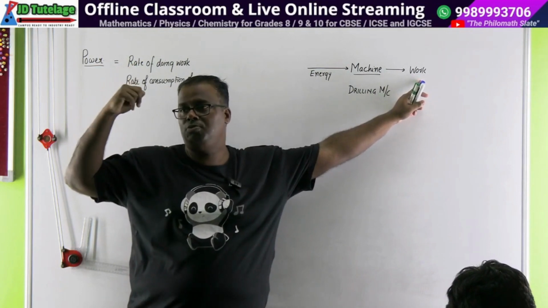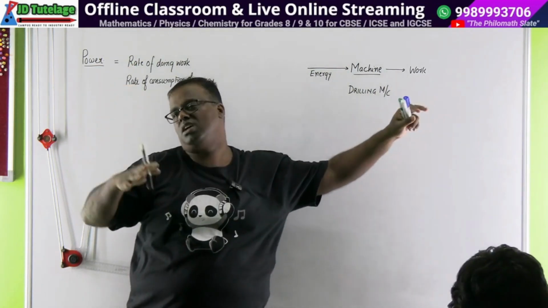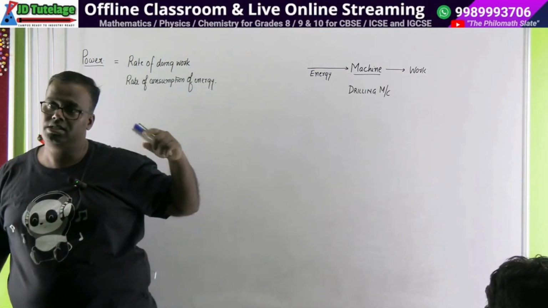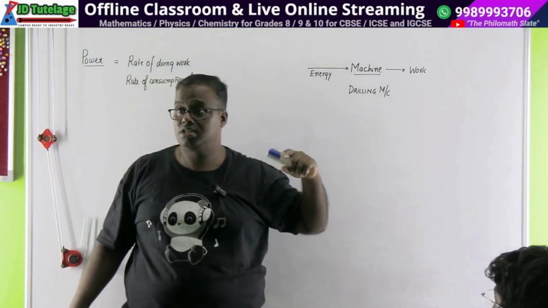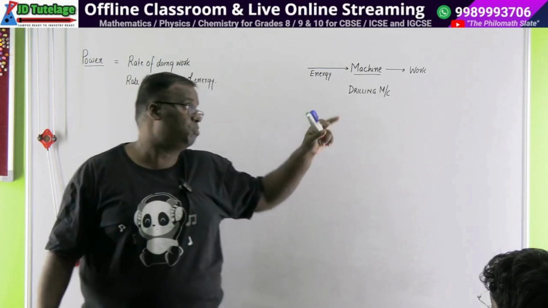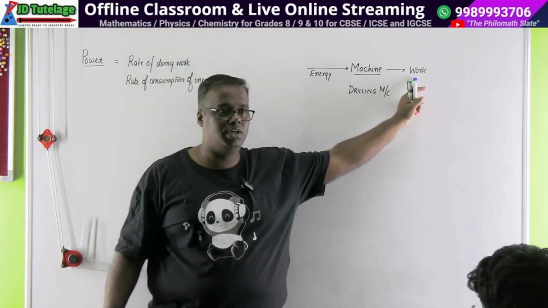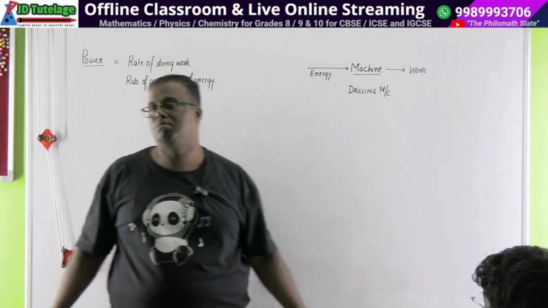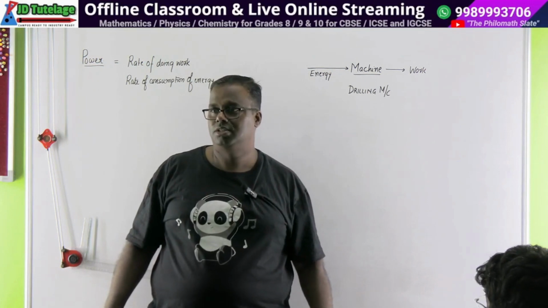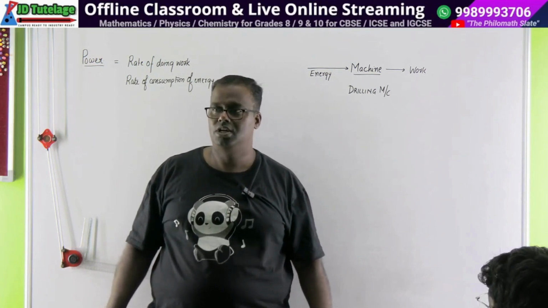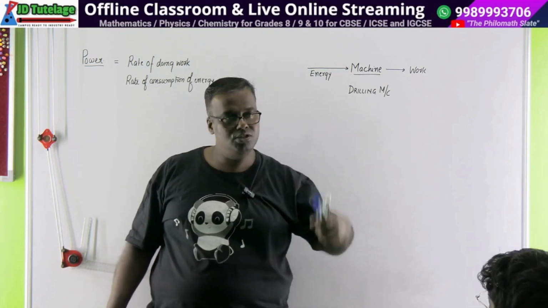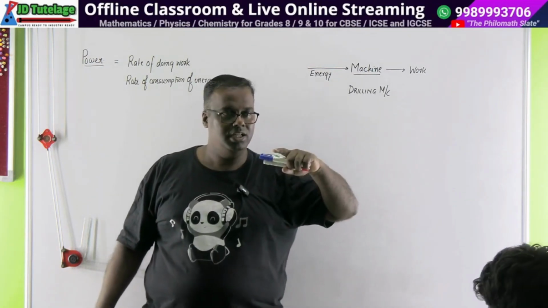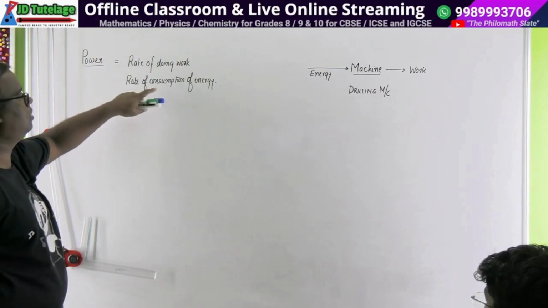Suppose we have got two types of people, two helps at home. One help cleans the house, takes 1 hour to clean it. The other help, without any compromise in cleaning, cleans the same house in say half an hour. So we say इसका power ज़्यादा है, ज़्यादा fast काम करता है, ठीक है? So power is the rate of doing work or the rate of consumption of energy. Suppose I have a music system which is 4000 watts and you have a music system which is 8000 watts. The 8000 watts music system any day will be consuming more energy. आपको उतना गाना देने के लिए वो एनर्जी भी उतना ही पिएगा, right? So power is the rate of doing work or the rate of consumption of energy.